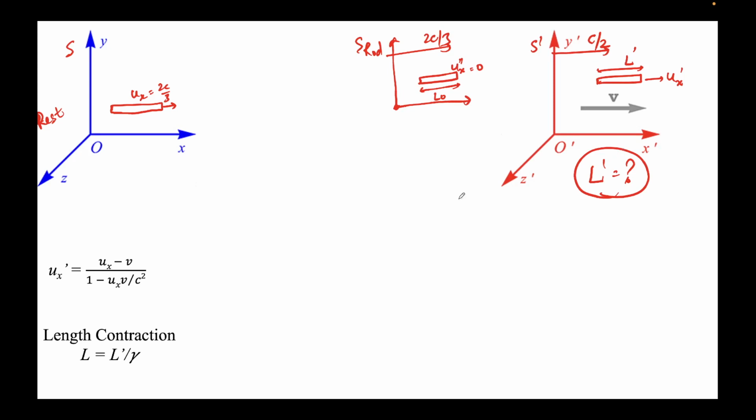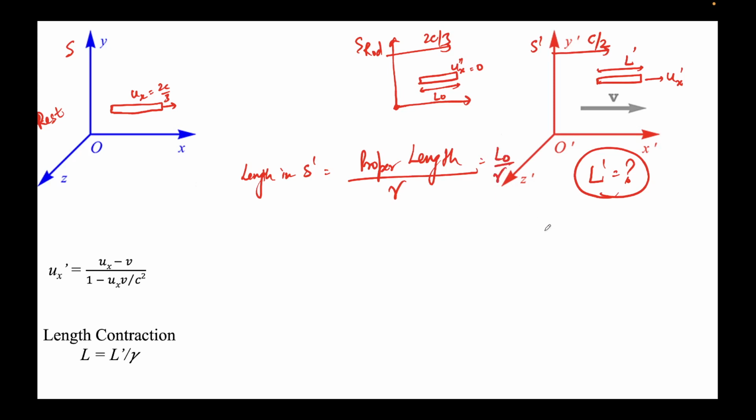Now moving forward, in order to calculate the length contraction, we know the length contraction formula, so I am just reproducing it. I am writing that the length in S prime will be equal to the proper length divided by gamma. We need to know L prime. So the length in S prime is the proper length by gamma, and the proper length is given in the question as L0.